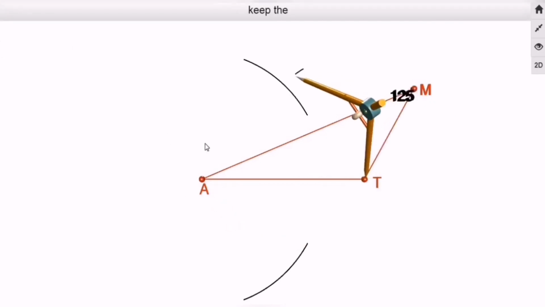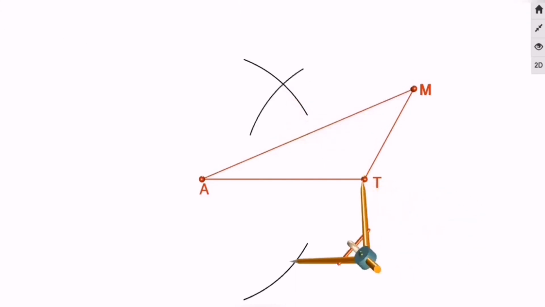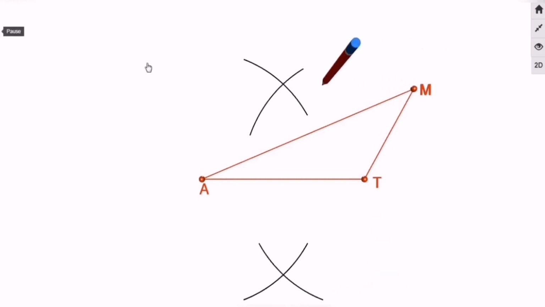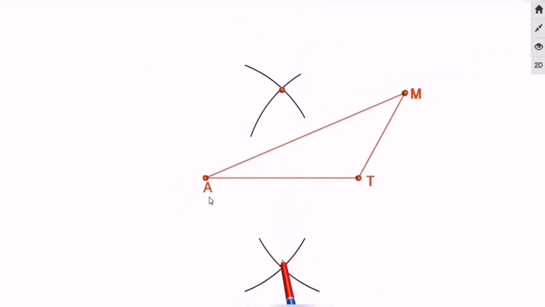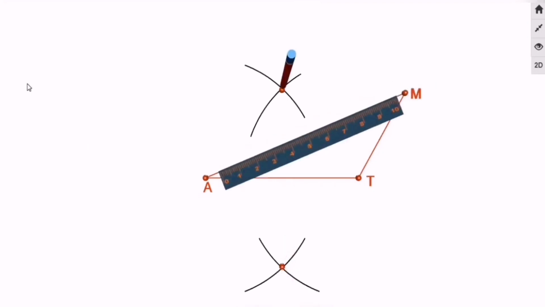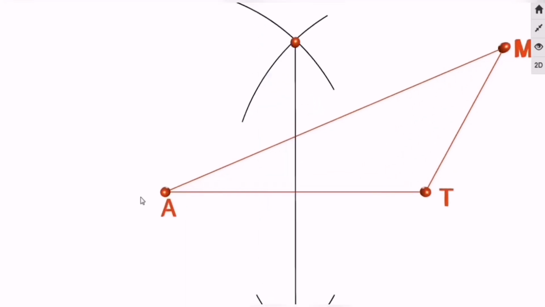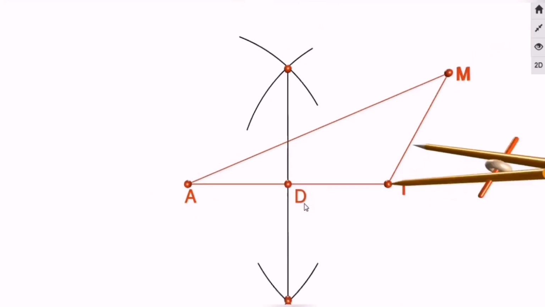Now the point is changed, and draw 2 arcs again, up and down, in such a way that they intersect the previously made arcs, and their intersection is what we needed. The arcs are intersecting, so locate the intersection very properly, and down over here also. Once the intersection points are located, join them together, and this line will intersect side AT at one point, and that point is the midpoint of side AT.